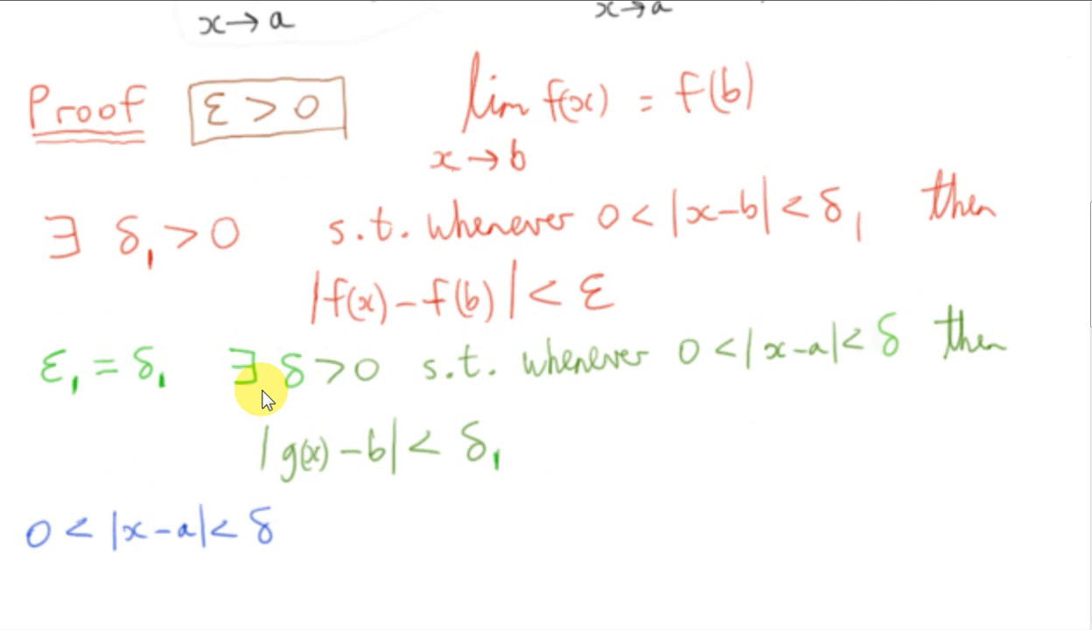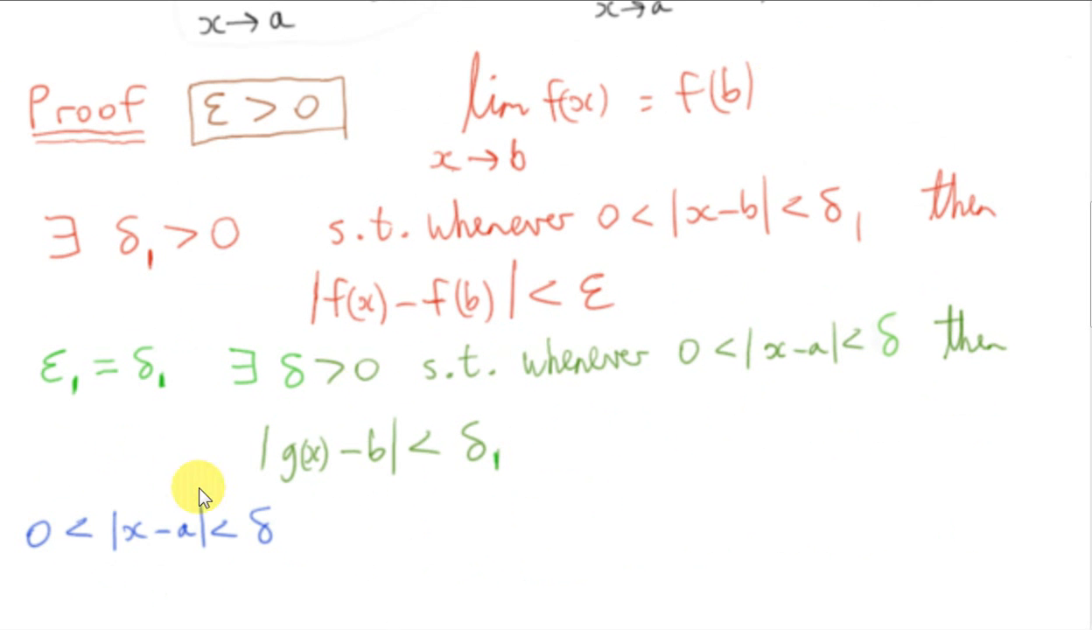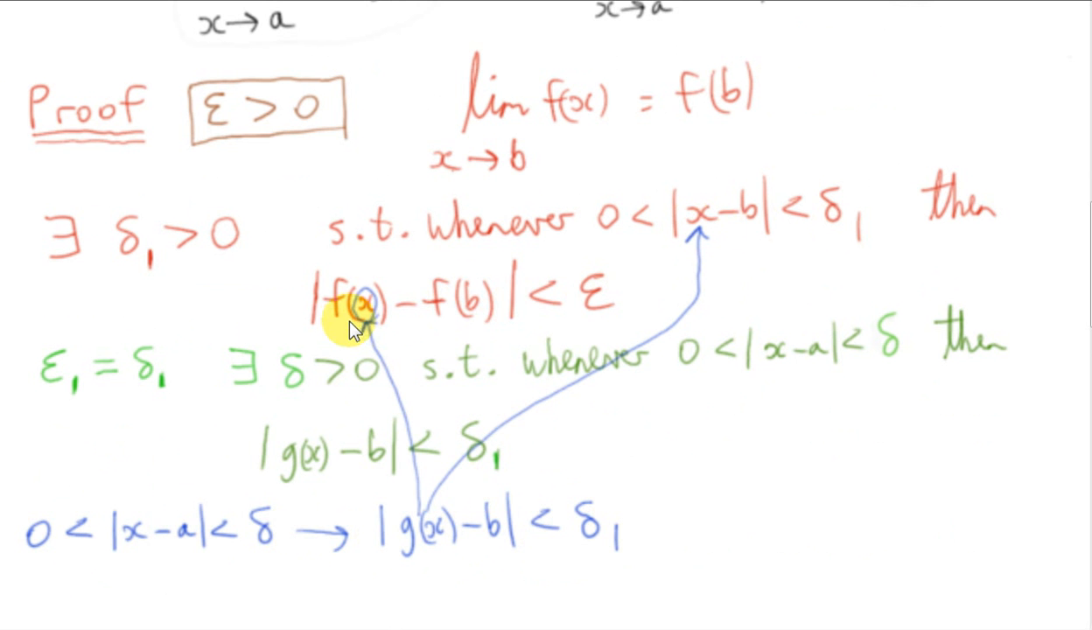So let's put everything together. Because this limit here exists, we can find a delta such that whenever x is within delta of a but x is not equal to a, then g of x is within delta 1 of b. Now if we go back to the first limit we did, we saw that if x is within a distance delta 1 of b, then this result is true. So we could replace x with g of x. And then f of x minus f of b would still be less than epsilon. I'm just replacing x with g of x.